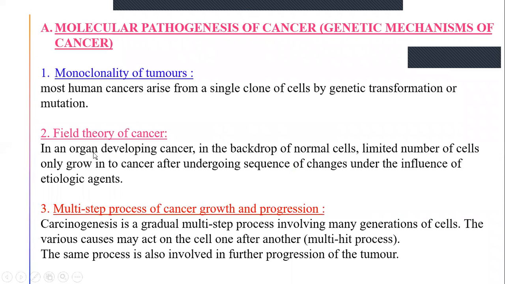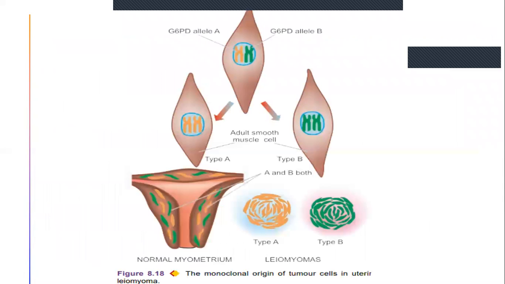So once again I'll repeat, monoclonality of tumors: only a particular clone of cells will undergo replication or genetic transformation and will be converted into tumors. In the field theory of cancer, only in a particular organ, only a few cells will undergo replication under the influence of etiological agents. Multi-step process of cancer growth and progression: it does not take place in a single step. Multiple steps will be followed one by one.